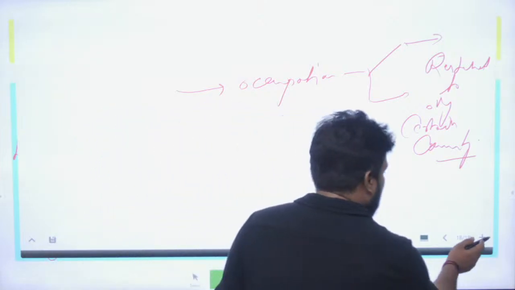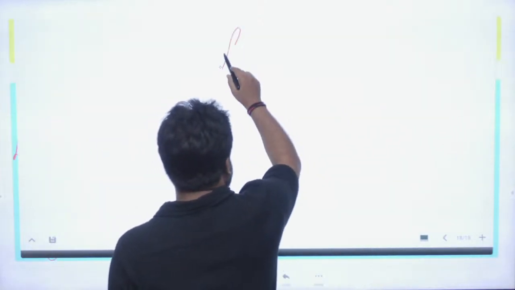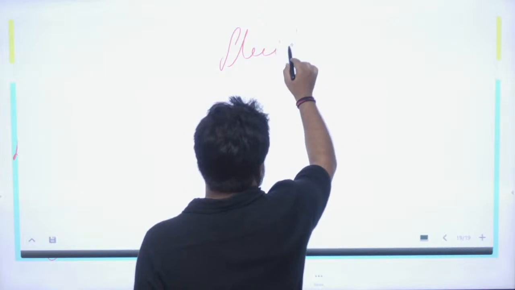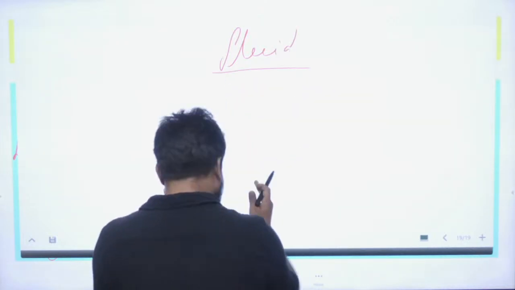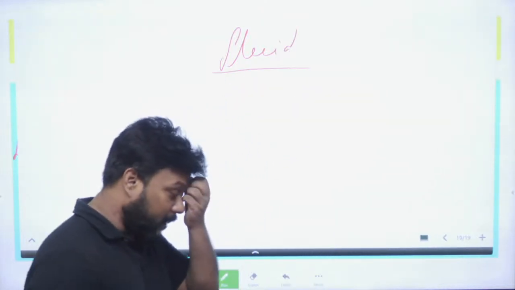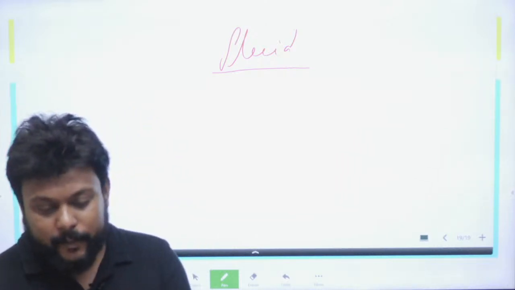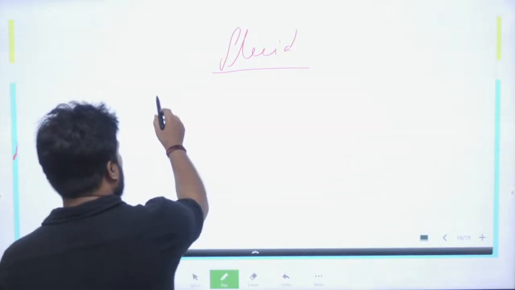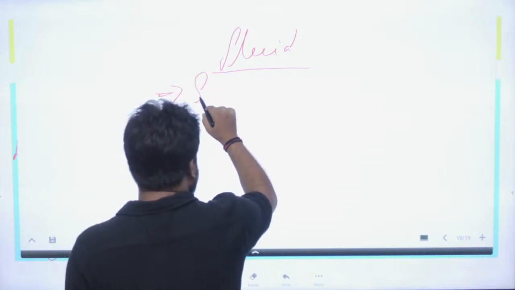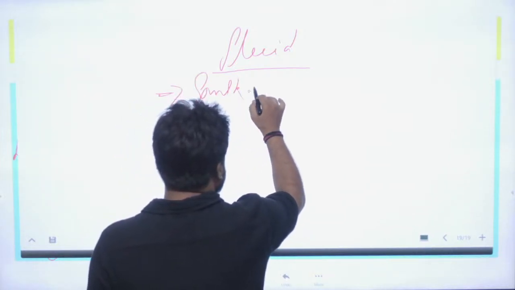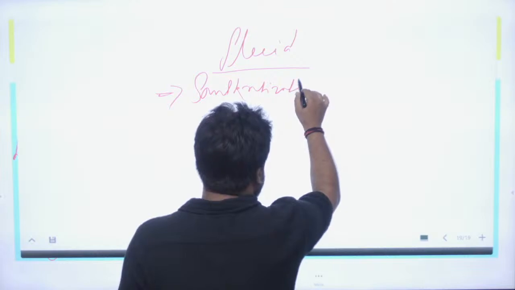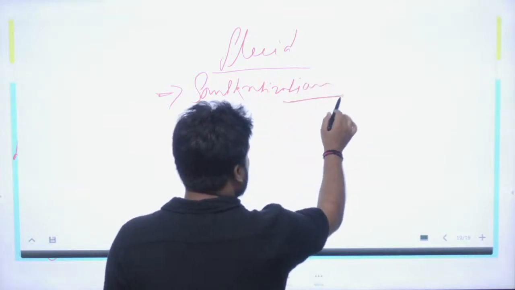Fine. Now caste is fluid in nature. This caste hierarchy has been blurred. This line has been blurred. How? For this fluidity, you have to write this answer. The very first argument you have to set in is the idea of Sanskritization.